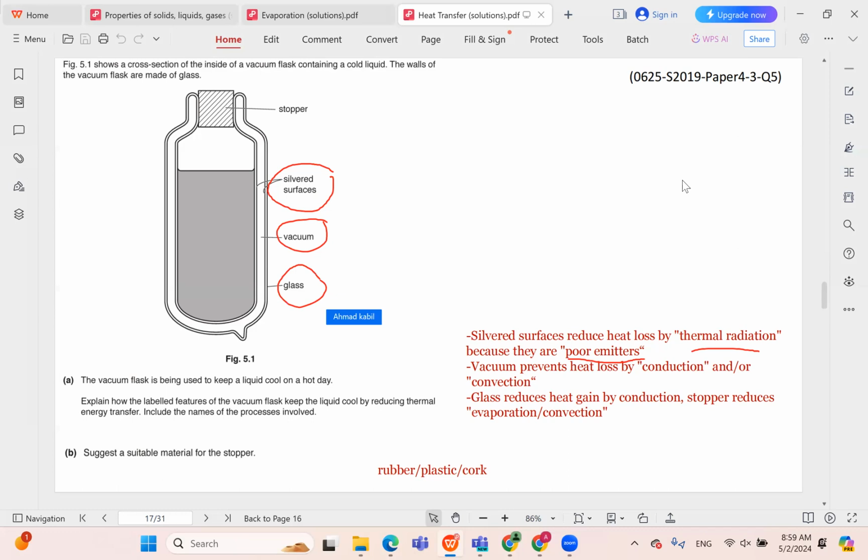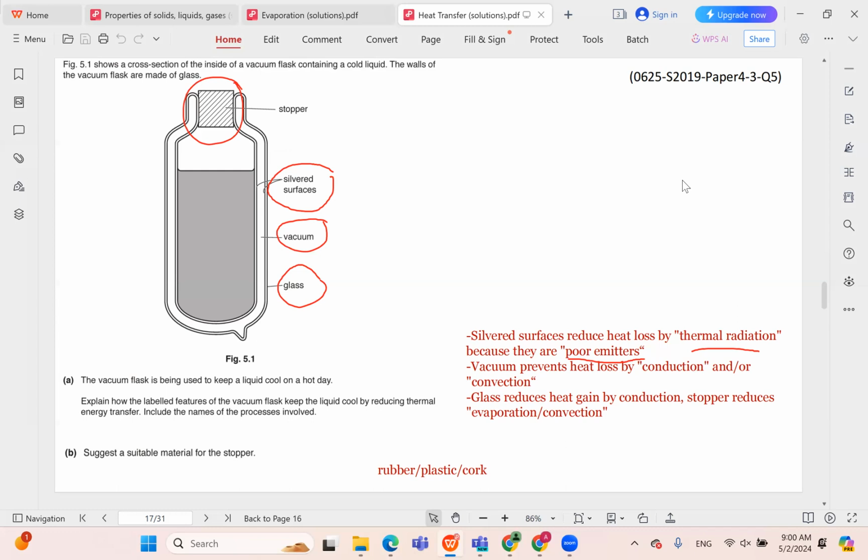So it reduces the heat gain by conduction, and the stopper can reduce convection or evaporation, because the stopper prevents warm air or warm fluids in general from rising up. So therefore, it prevents convection, and it also prevents the escape of high energy molecules. So it prevents evaporation as well.